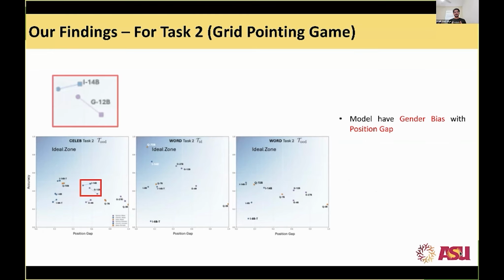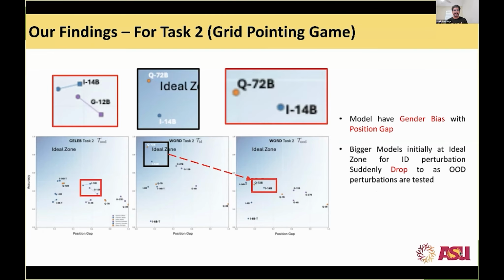So some important findings from the grid pointing game, as I said earlier. With the grid pointing game, we also assess whether the models have positional bias. Are they invariant? What exactly is going on? Our insights reveal that the models have a gender bias and a positional bias as well.